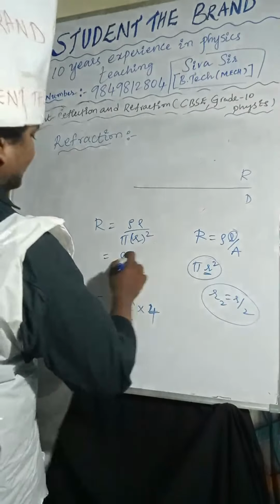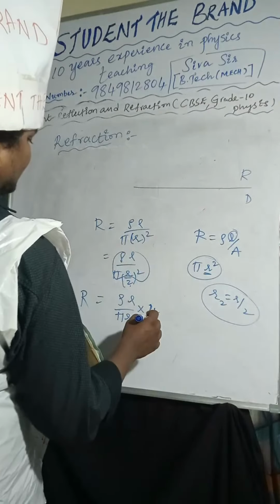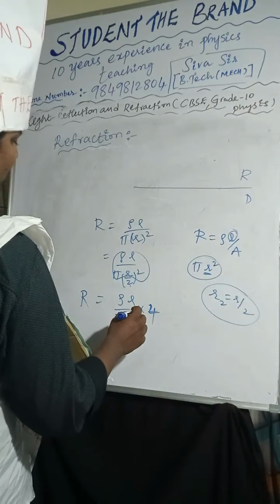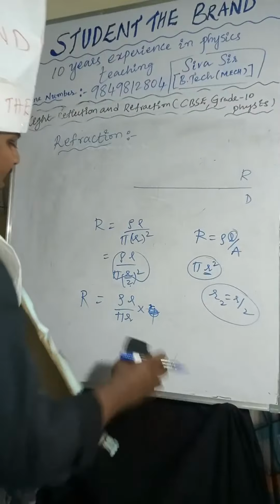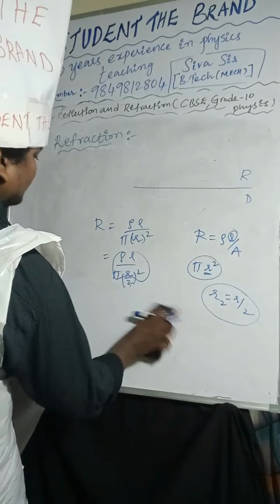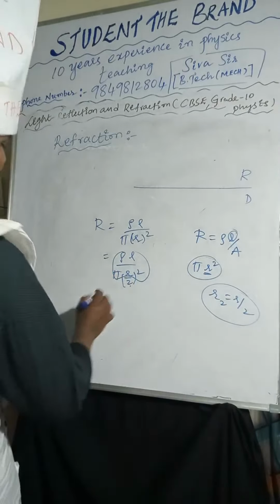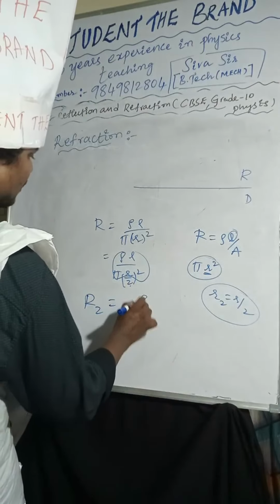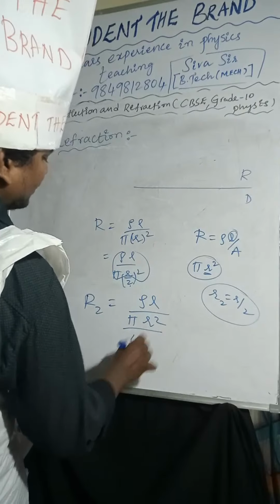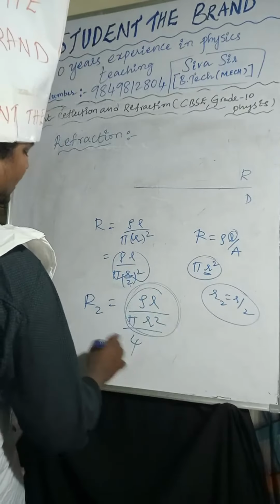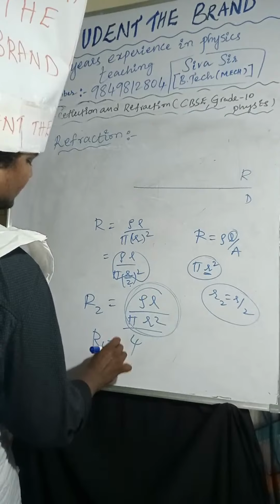Then you can take this. So in that case, 1 by 4. Instead of that, if you are substituting the R value, R2 equal to rho into L by pi R square by 4. If you take this entire thing as R by 4, correct.